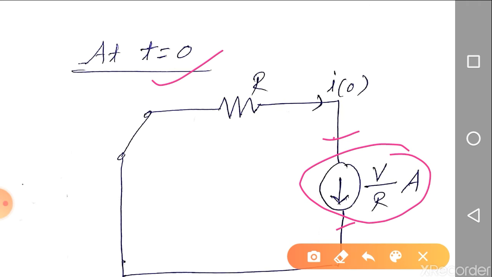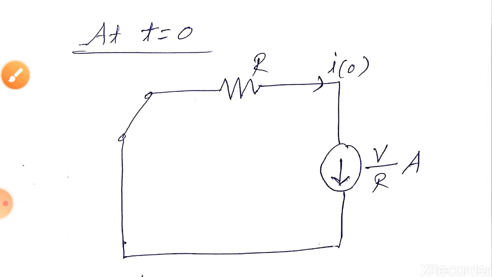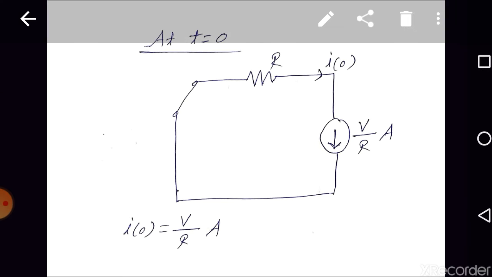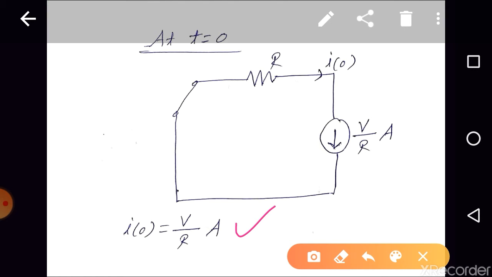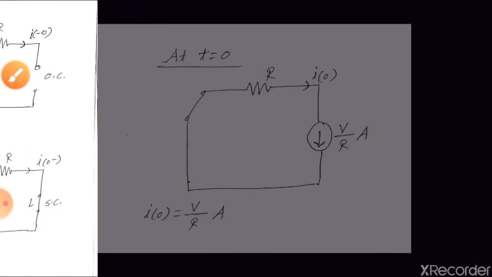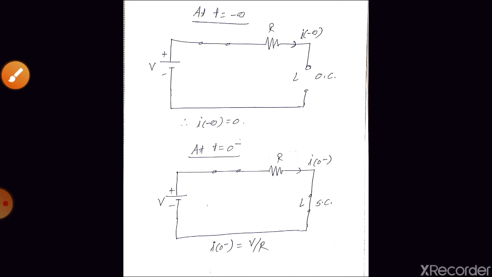So at t equal to 0, this inductor will act as a current source. So what is I of 0? I of 0 is equal to V by R ampere, which is the same as I of 0 minus. Are you getting the point?